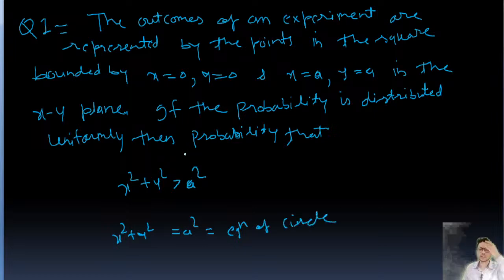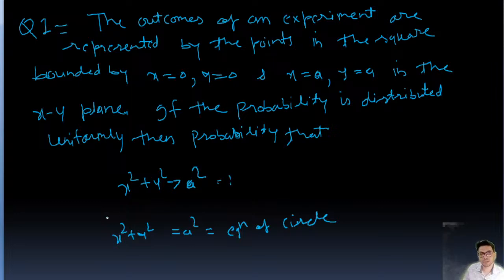So this is the question, guys. The outcomes of an experiment are represented by the points in the square bounded by x equal to 0, y equal to 0, and x equal to a, y equal to a in the xy plane. If the probability is distributed uniformly, then the probability that x square plus y square is greater than or equal to a square, that's what we need to find out.